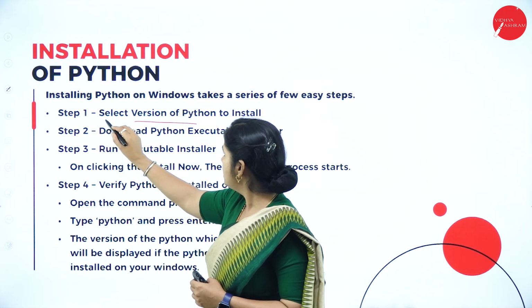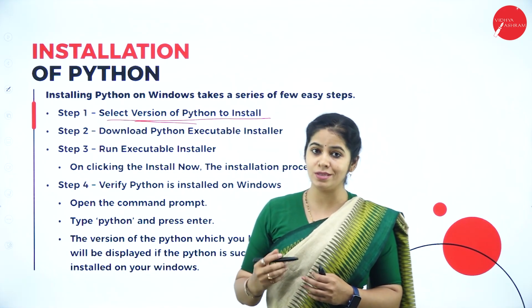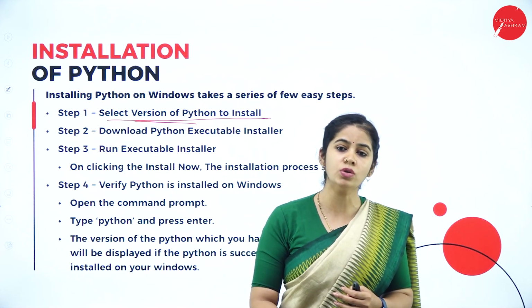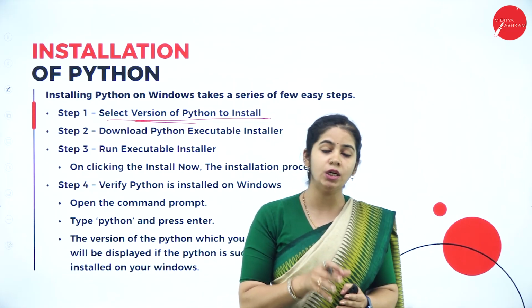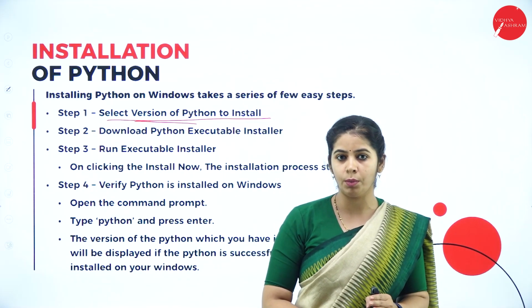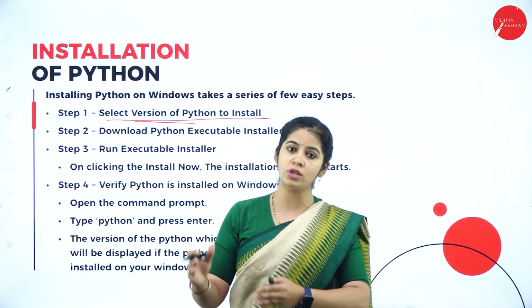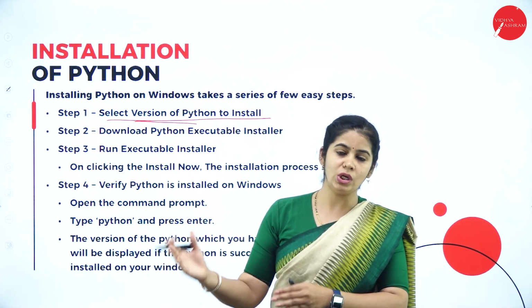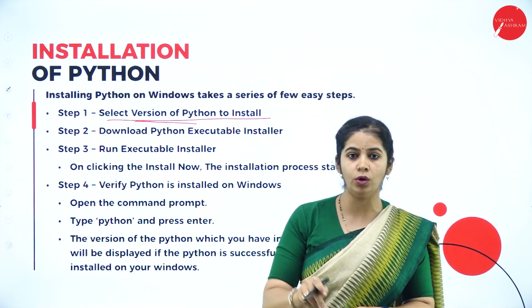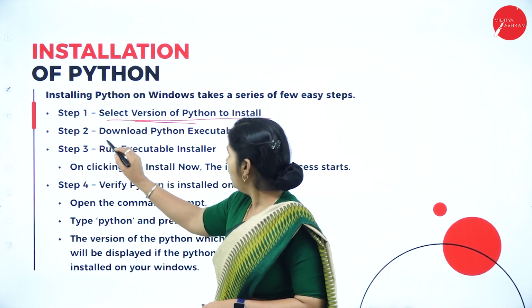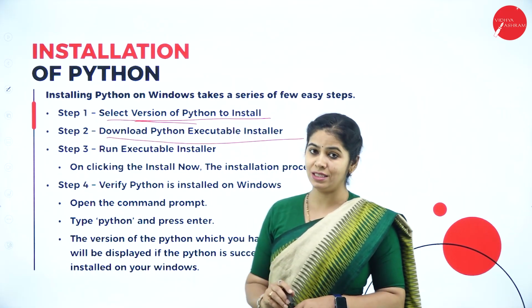How can we do this? Select the version of Python to install. How are you going to select? It depends on your system, whether it is 32-bit or 64-bit. If it is 32-bit, we go with the lower version of Python. If it's 64-bit, we go with the higher-end version. So depending on that, you select the version of Python which you want to install onto your system.